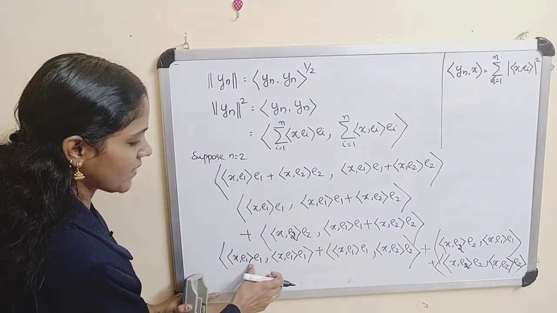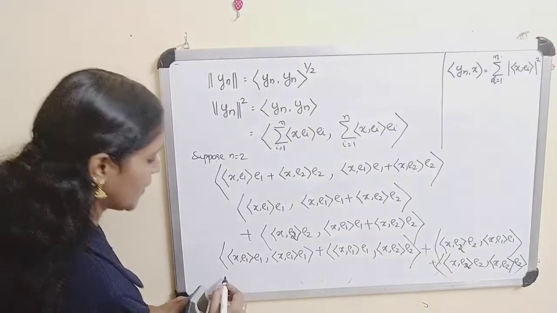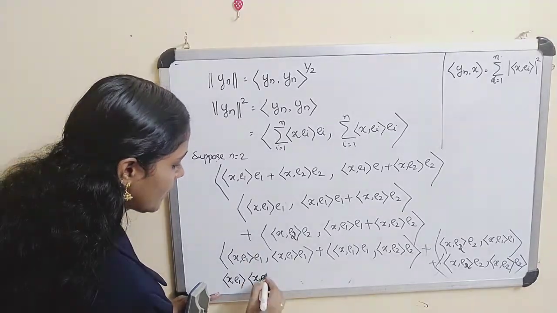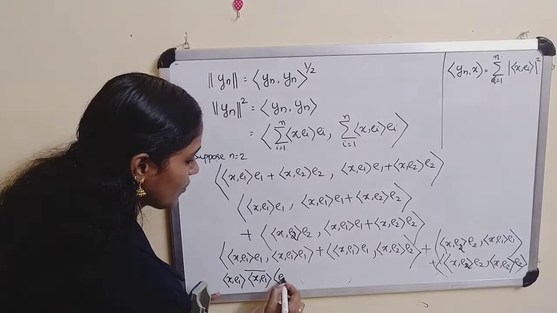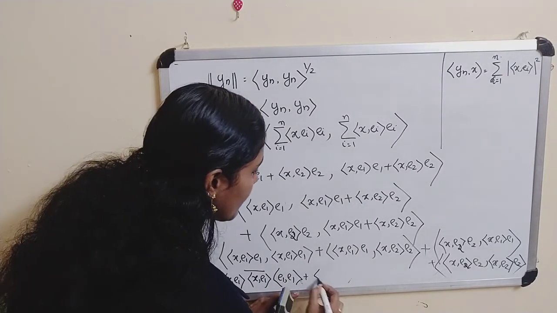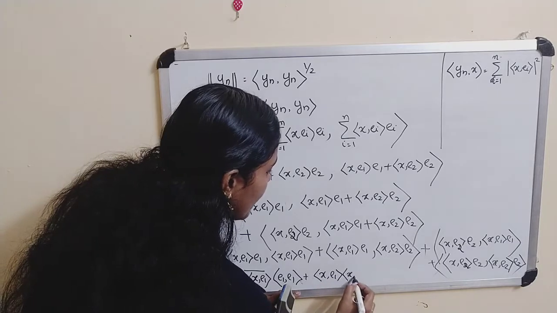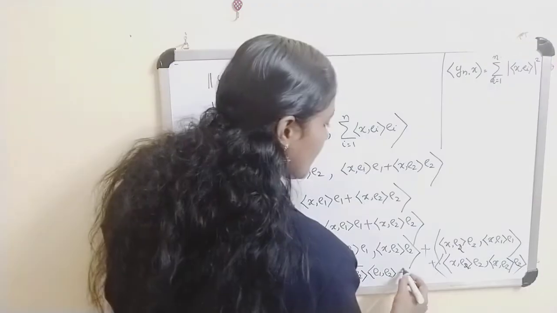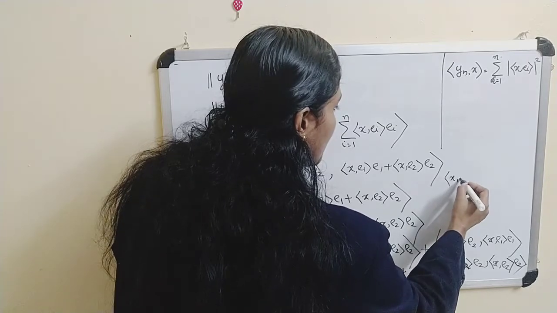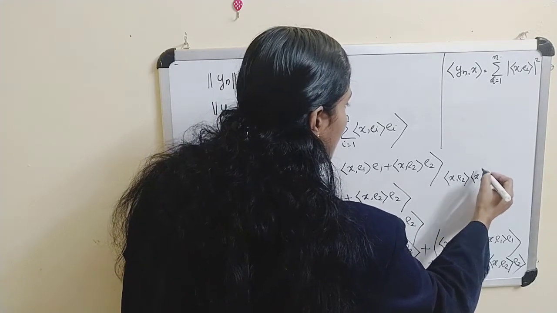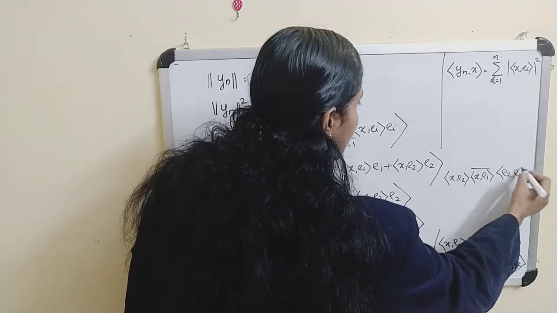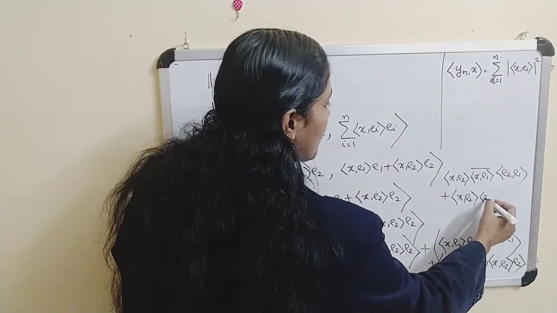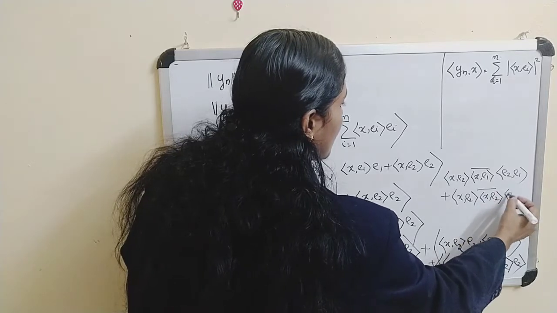This term you can write as inner product of x,e1, and taking it outside, inner product of x,e1 conjugate into inner product of e1 e1, plus inner product of x,e1 times inner product of x,e2 conjugate times inner product of e1 e2, plus from this term inner product of x,e2 times inner product of x,e1 conjugate times inner product of e2 e1, and from this last term inner product of x,e2 times inner product of x,e2 conjugate times inner product of e2 e2.